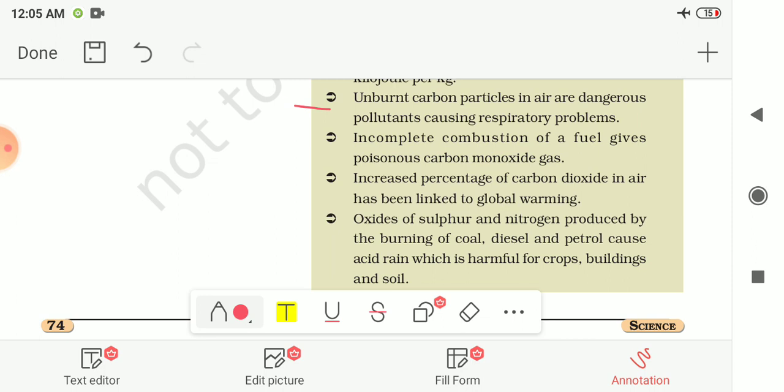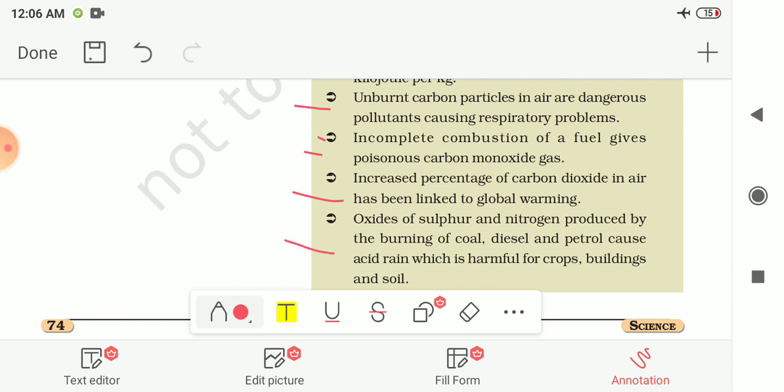Then we had seen that unburned carbon particles in air are dangerous pollutants causing respiratory problems like asthma. Incomplete combustion of a fuel gives poisonous carbon monoxide gas. Increased percentage of carbon dioxide in air has been linked to global warming.